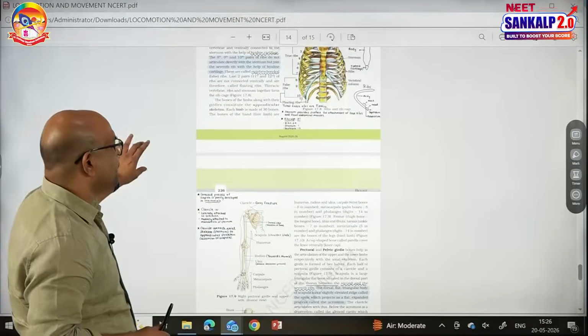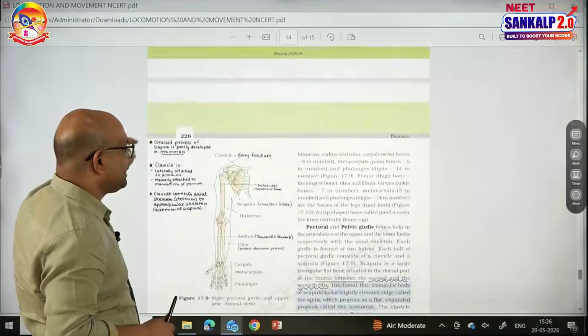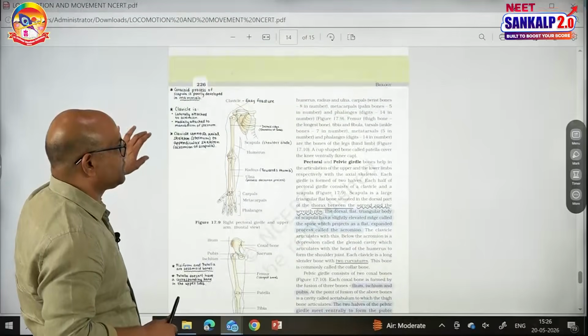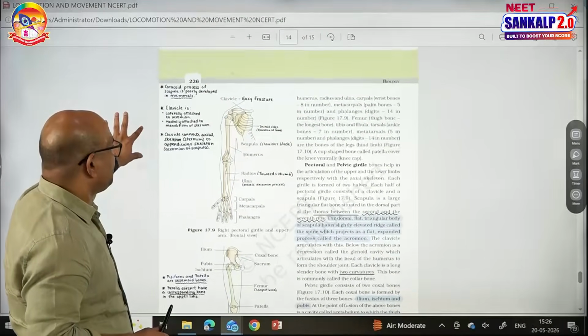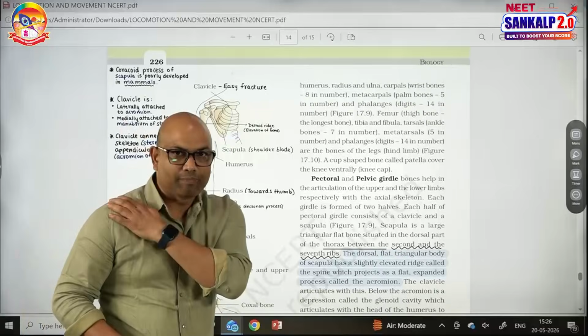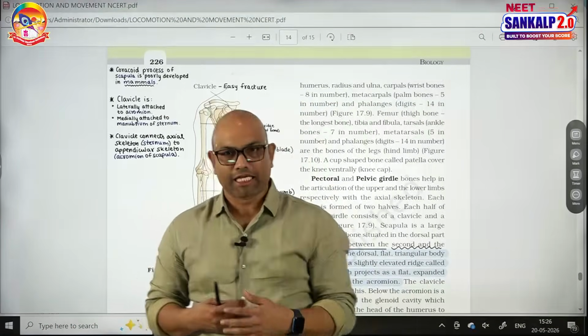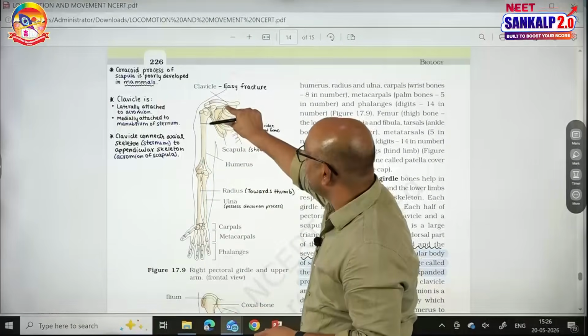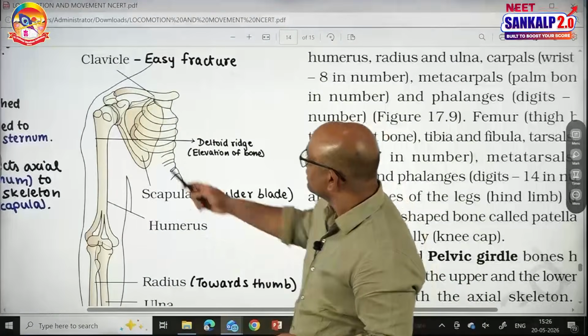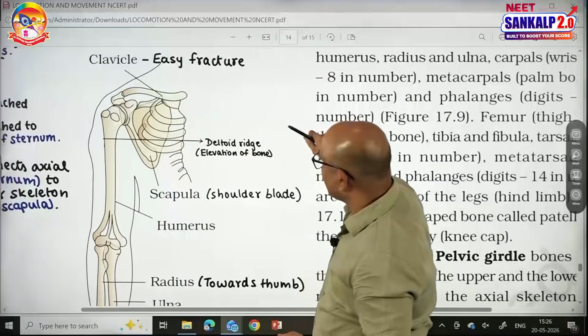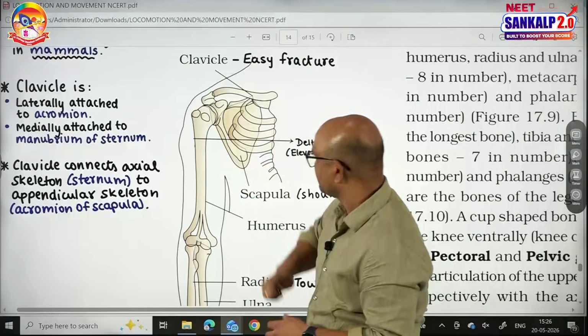The next topic is appendicular skeleton. Appendicular skeleton consists of girdles and limbs. Let us talk about the pectoral girdle. This girdle is called pectoral, which supports the upper limb. Each half of the pectoral girdle consists of 2 bones. One is clavicle, second one is scapula.